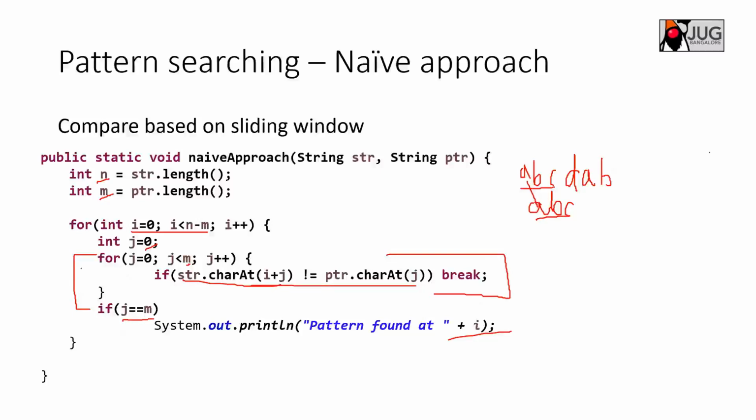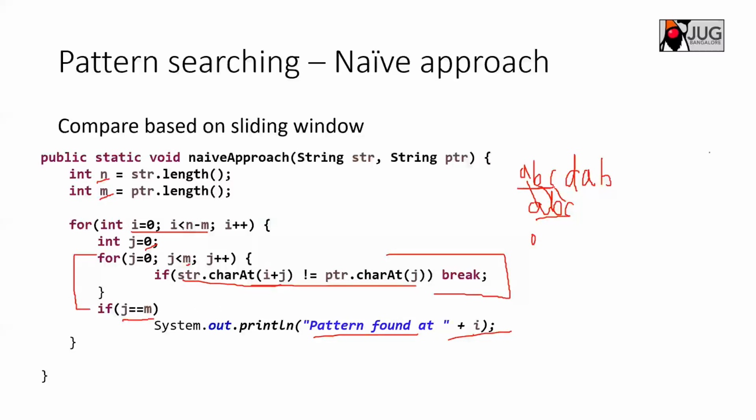If they are equal, then fine, you go to the next character. So you pick 0 plus 1 and compare with the next character of the pattern. All of them match, so j becomes m, because j becomes 3 right now. Then you say pattern found at i. What is the i value here? It is still 0, so our pattern matches at the 0th position.